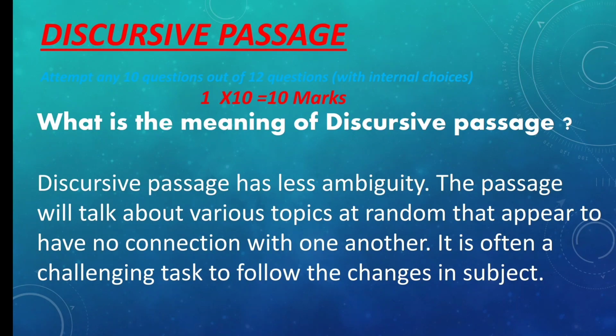If you see in the first paragraph, he may be talking about something and then slowly he may shift to some other topic. So in a discursive passage, the difficulty that children face is that they find it difficult to establish the connectivity. For that purpose, you have to practice reading such passages and understand what the writer wants to say, or put yourself into his shoes and see what message the writer wants to convey. This needs practice, children.